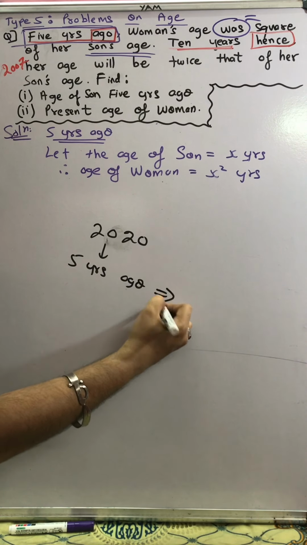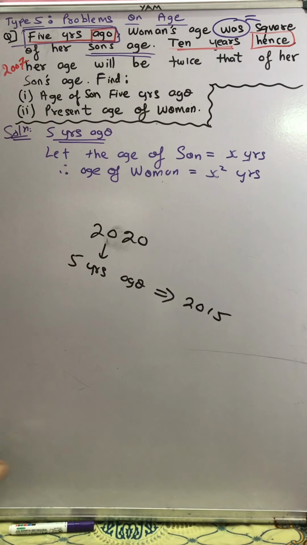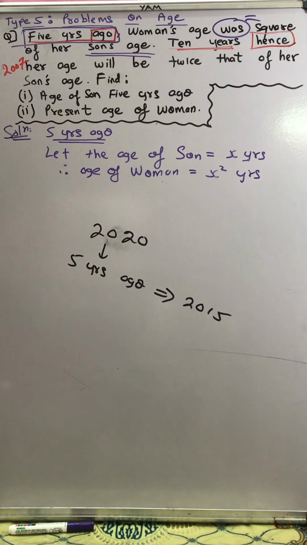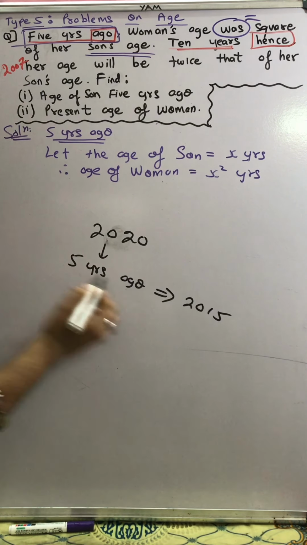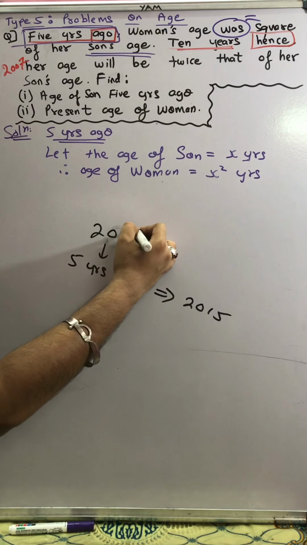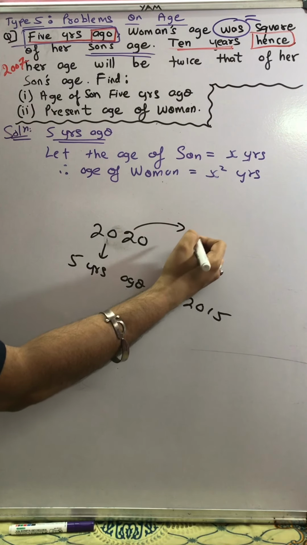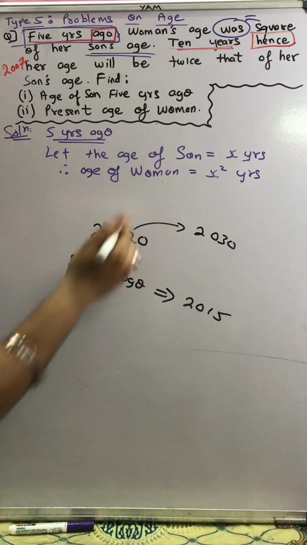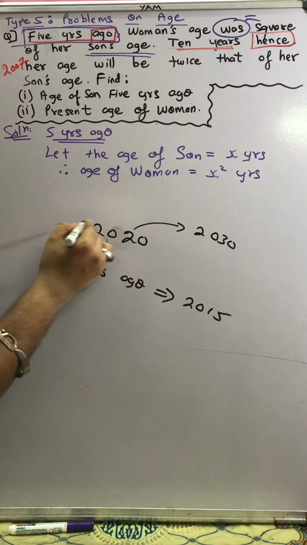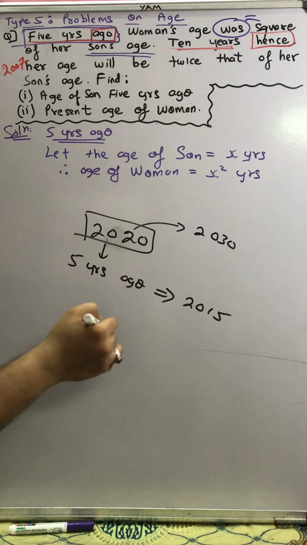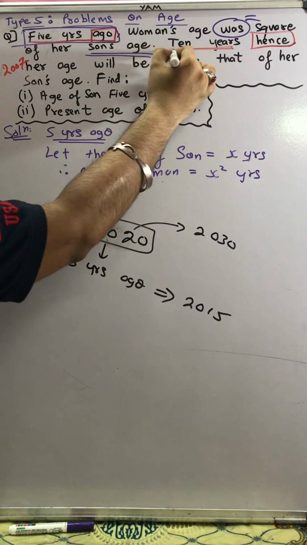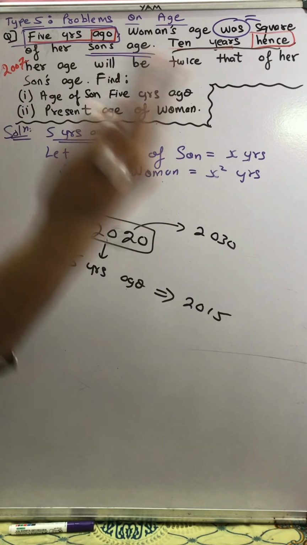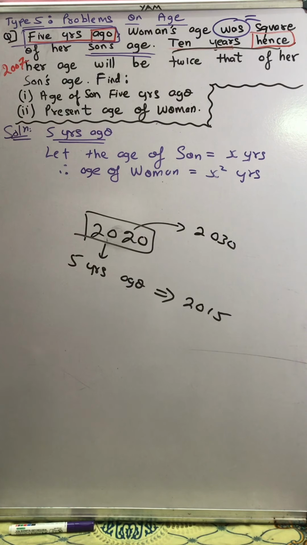So that means you are talking about 2015. Okay, the next condition is like 10 years hence. So now 10 years hence is not from this 2015. 10 years hence is always from 2020. So it will be 2030. 10 years hence जो आया वो 2015 से कैलकुलेट नहीं करेंगे. It will be calculated from the present year. This is very important. So this 10 years hence मतलब 10 साल बाद. कभी से 10 साल बाद? 5 साल पहले से 10 साल बाद नहीं, प्रेजेंट से 10 साल बाद.